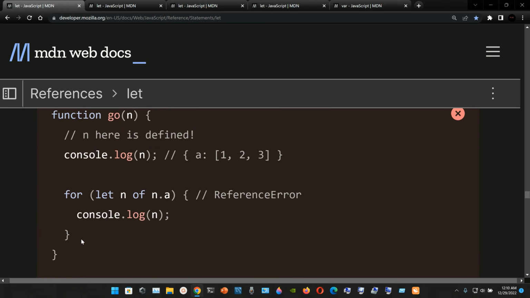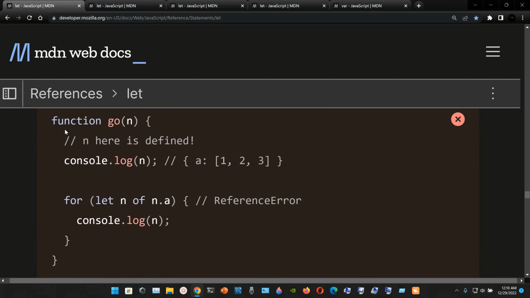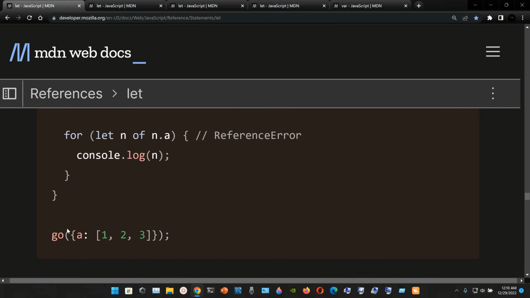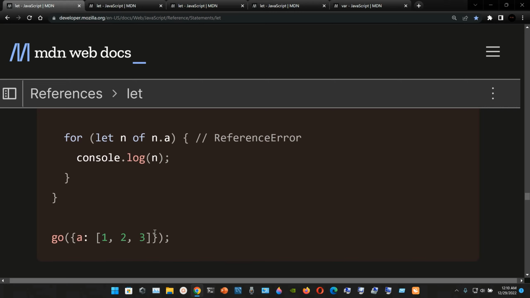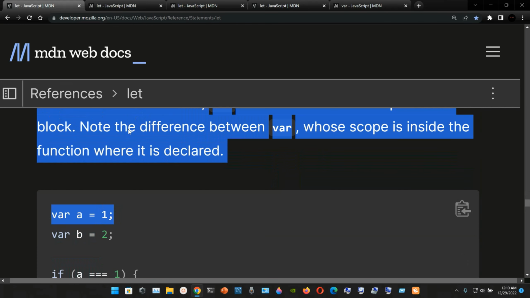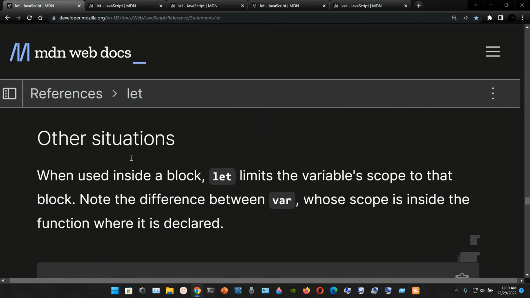We close the curly braces of the function, and we call the function go in parentheses, but this time we pass this array, a colon, and this object 1, 2, 3, and we can check it out in the DevTools. So let me see.